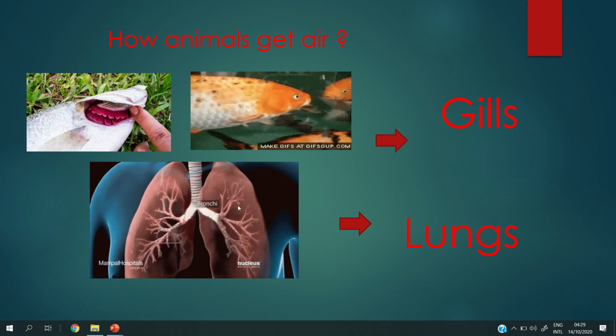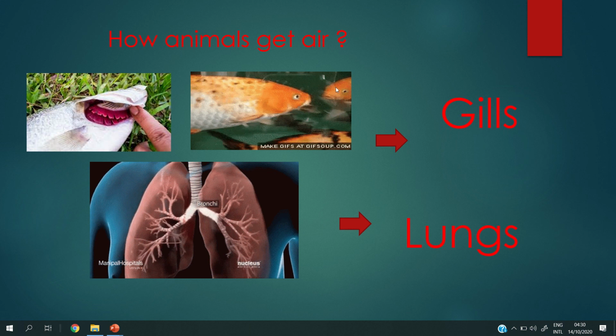Many animals have lungs, but what about the fish? The fish lives in water, so the fish does not have lungs, but the fish has gills. Gills help the fish to get air.